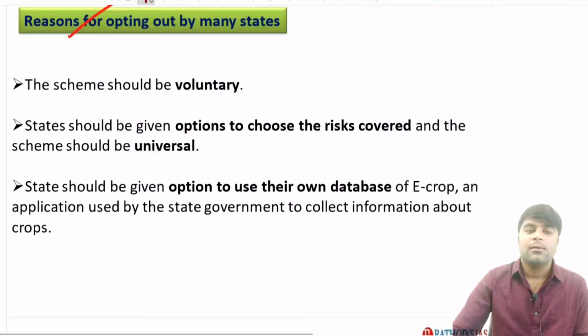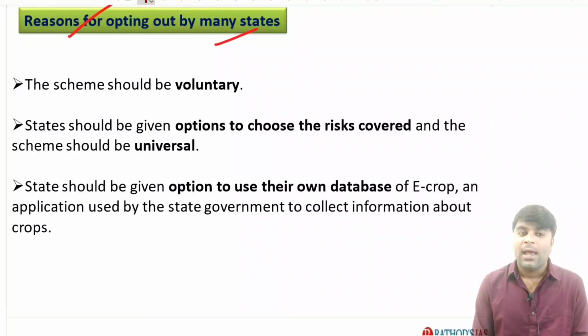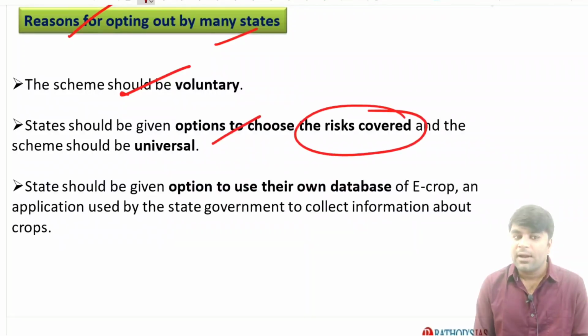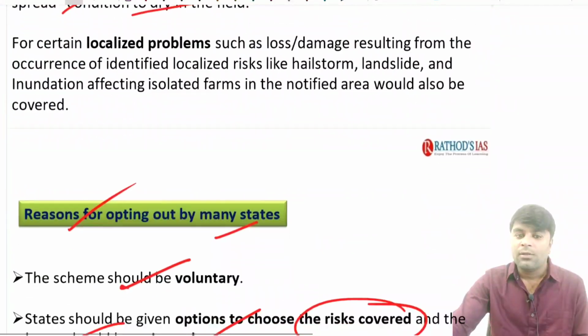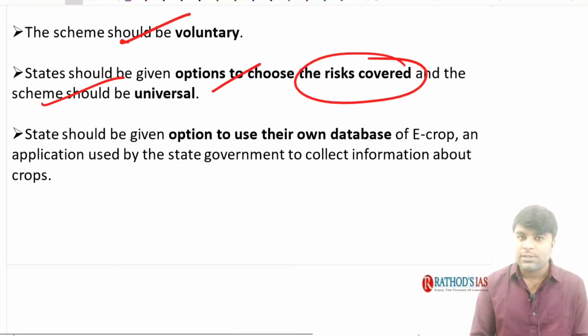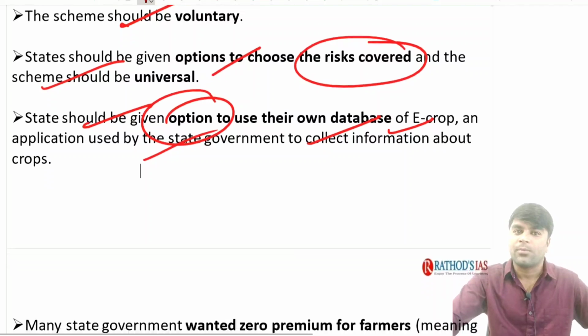Now, when we look at the reasons for opting out by many states, like we have just seen about Andhra Pradesh and Bihar, all these states want the scheme to be voluntary. The scheme is voluntary for the states. The state should be given the option to choose the risk covered, and the scheme should be universal, right? There are only certain kinds of risks which are covered under the scheme. Now, there is a demand that it should be universal, covering each and every risk. The state should be given the option to use their own database of e-crop, an application used by state governments to collect the information about the crop, right?